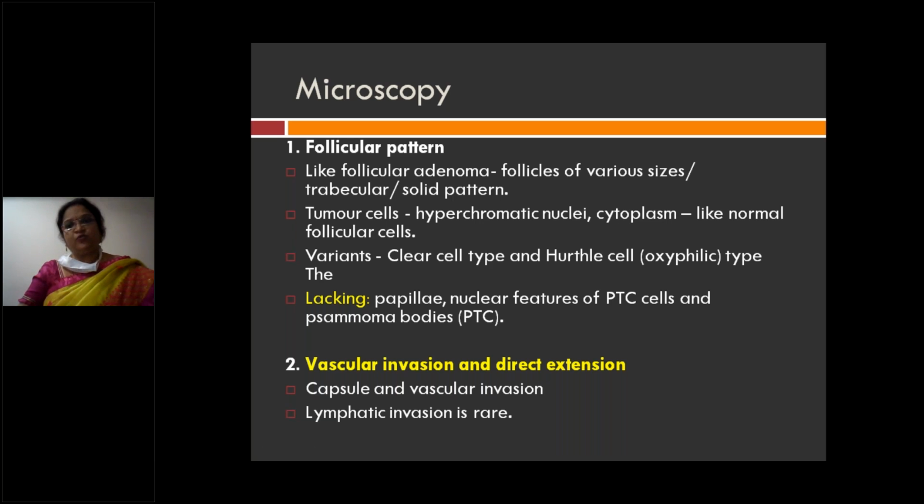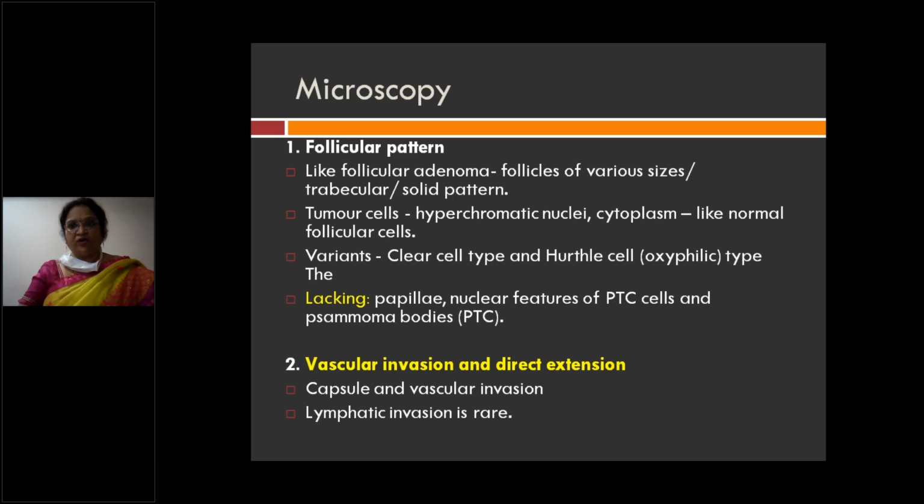So trabecular arrangement, solid arrangement, microfollicles, macrofollicles, and the cells have hyperchromatic nuclei and cytoplasm similar to other follicular cells. Similar to follicular adenoma, you can have Hürthle cells also here, cells with abundant granular eosinophilic cytoplasm. Clear cells you can have, but they lack the papillae and the nuclear features of papillary carcinoma. Concentric psammomatous calcifications also you will not have.